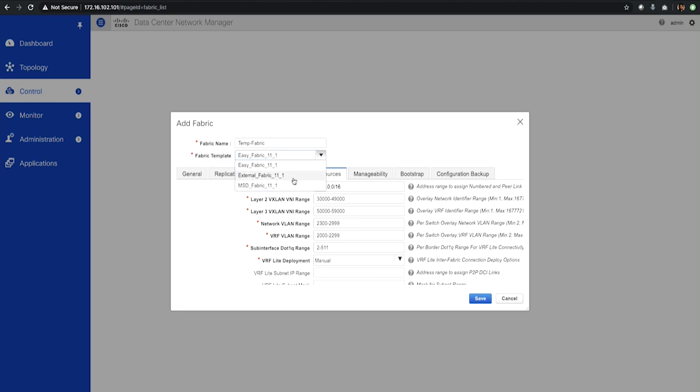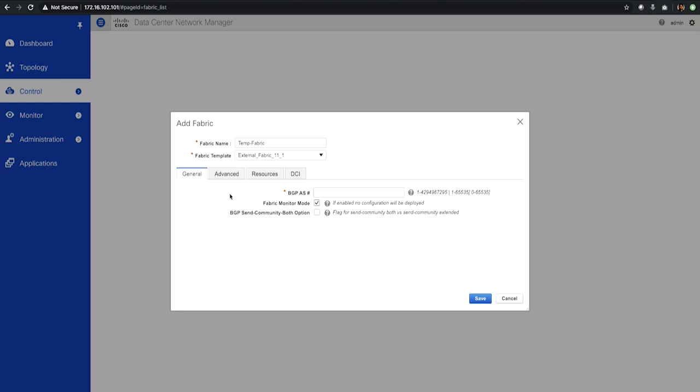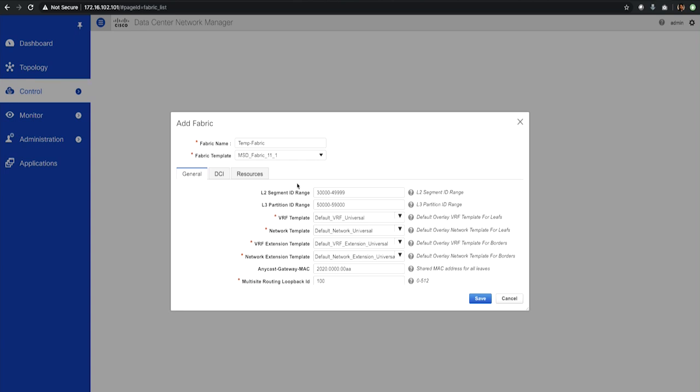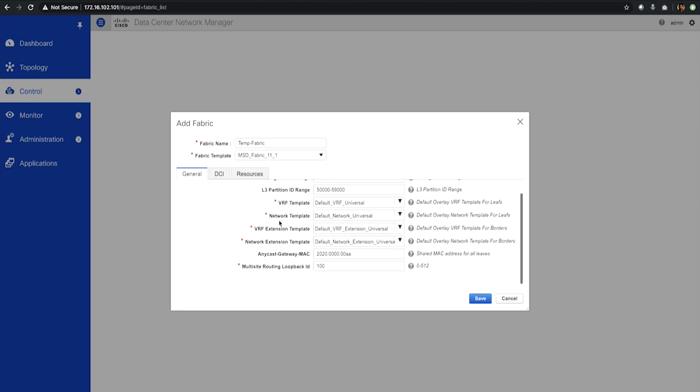If I look at the external fabric 11.1, I can see I have very minimal options, such as the BGP AS number. We are enabling the fabric monitor mode and fabric send community options with both, and vPC peer link if there are any, and the sub-interfaces or the DCI links and the subnet that is part of it. And finally, we have the MSD fabric mode, which is giving us our layer 2 segment ID and layer 3 segment ID range with the multi-site routing loopback IDs.